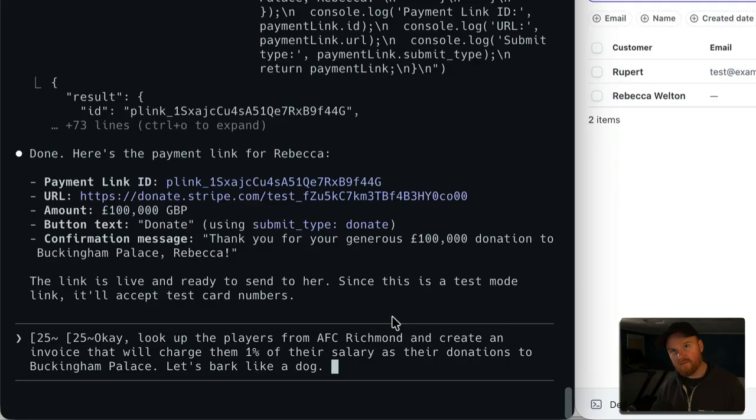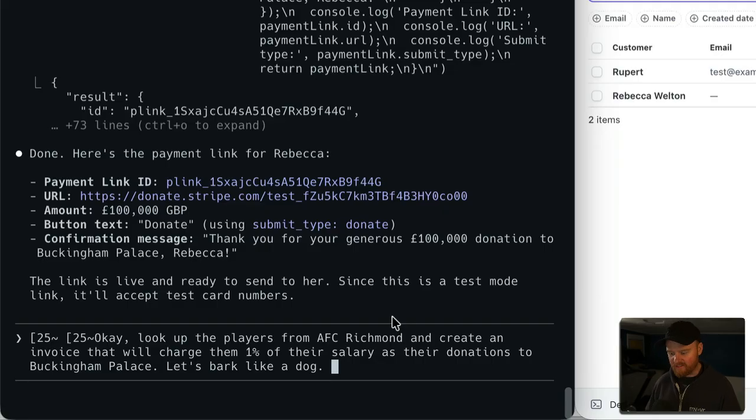Okay, look up the players from AFC Richmond and create an invoice that will charge them 1% of their salary as their donations to Barkingham Palace.